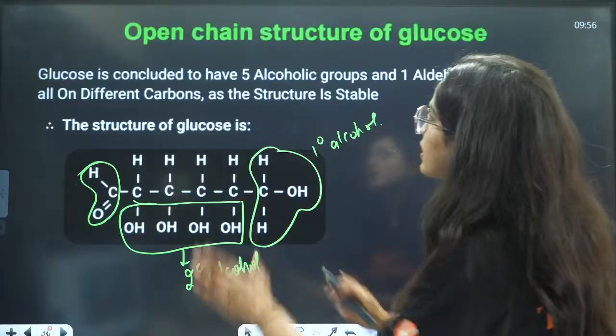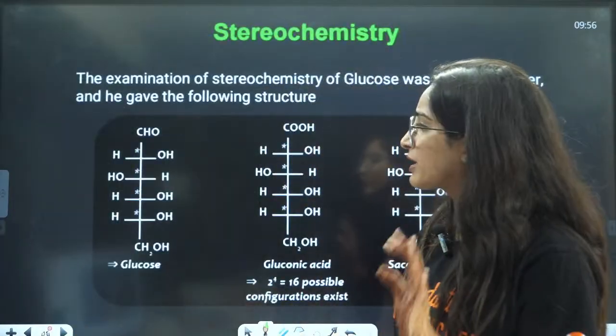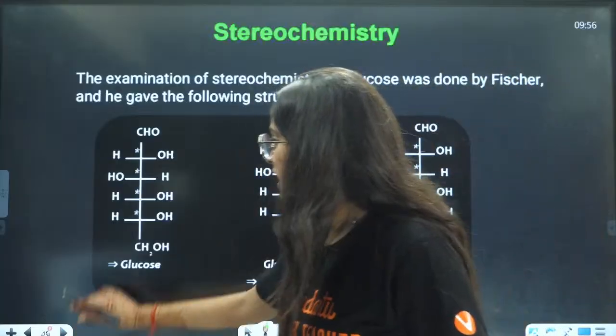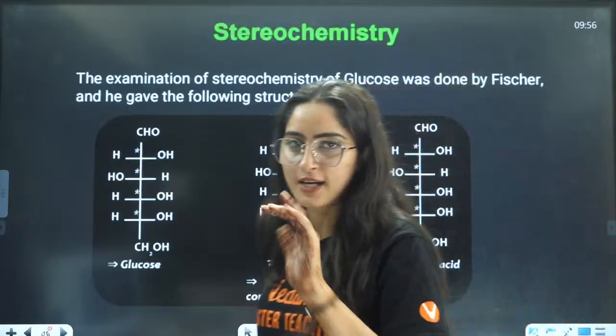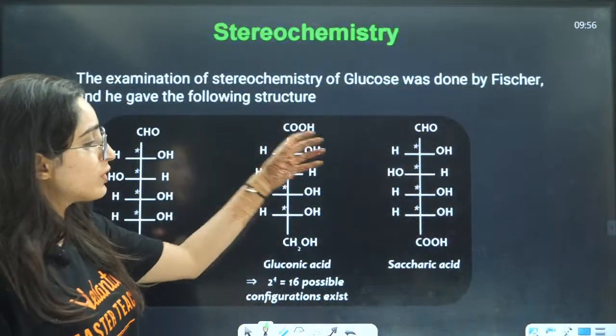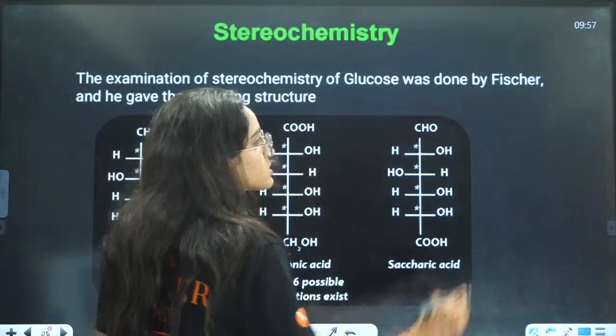Glucose is concluded to have 5 alcoholic groups. This we have seen. Now let us see what the reactions are. This is the structure of glucose. Firstly, let me tell you the structure of glucose only. You don't have to cram this. I'll tell you directly what you need to remember for glucose.